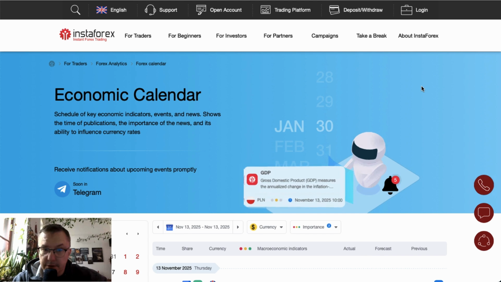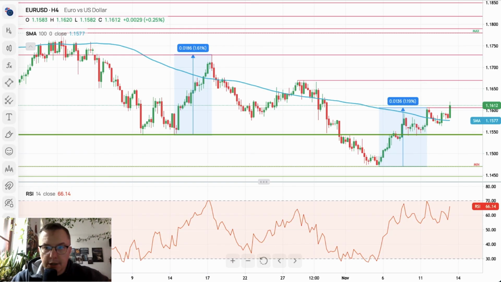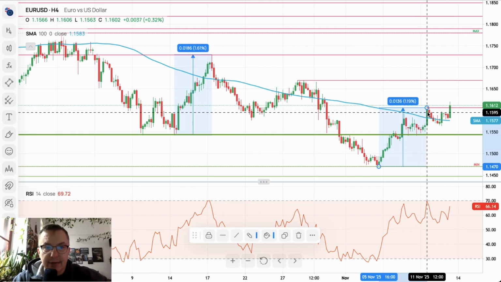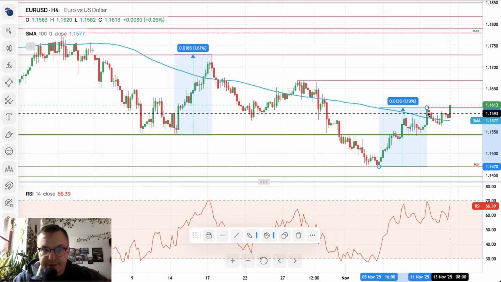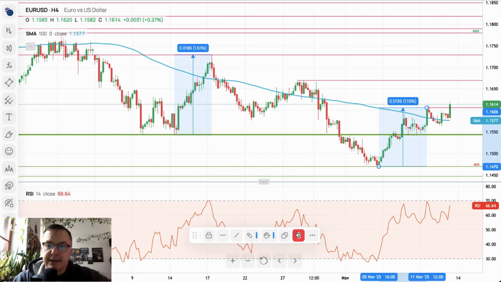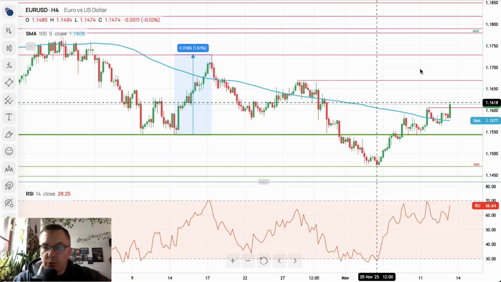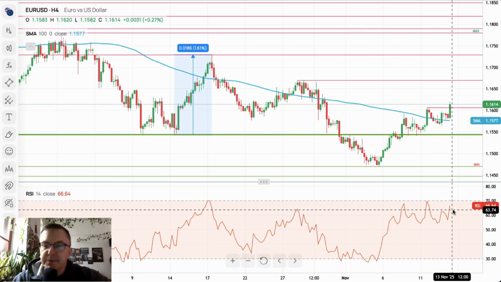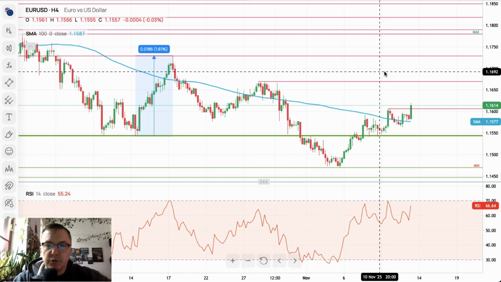We start with euro dollar. Euro-dollar on the four-hour time frame chart extends the gains higher above yesterday's high of 1.1606. Now it's 1.1620, 14 pips, maybe not that much, maybe not that big. Nevertheless, we broke above the 100 moving average. Momentum is strong, it's positive, and the market wants to move higher.